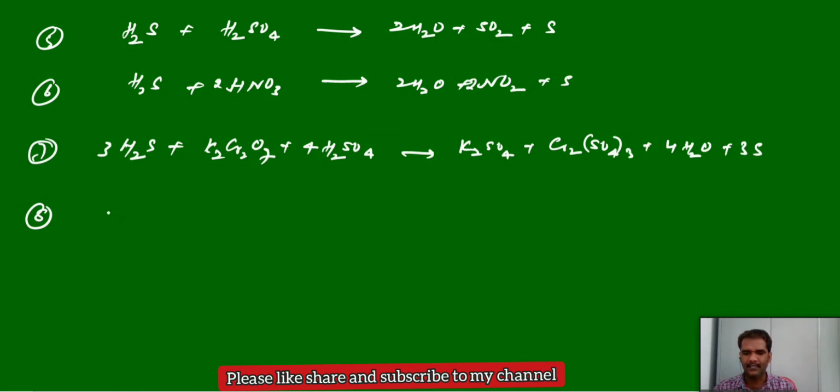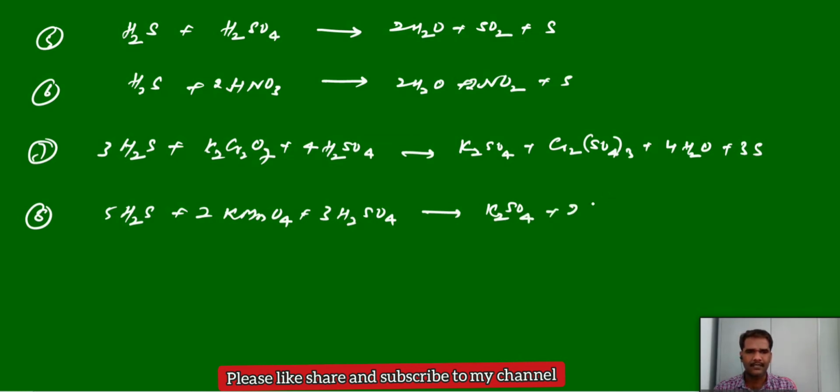Similarly, potassium permanganate is also a good oxidizing agent. If we treat it with hydrogen sulfide in presence of acidic medium, sulfuric acid, we will get the products potassium sulfate, manganese sulfate, water and, as usual, sulfur. So these are a few reactions which support the reducing behavior of hydrogen sulfide.